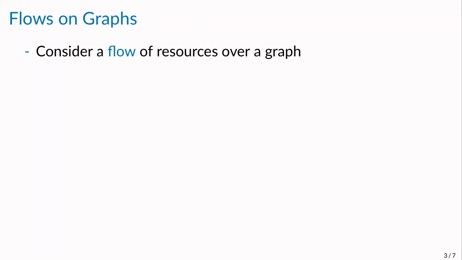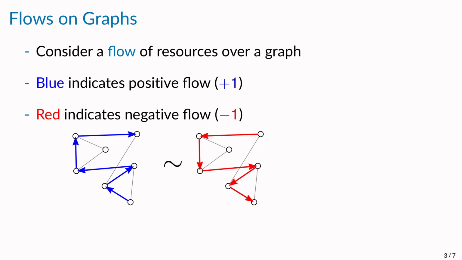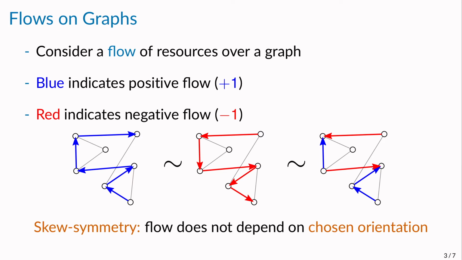A particular type of data we're interested in is flows on graphs. Let's consider a graph and indicate a flow on it by a set of oriented edges labeled blue here. However, if you change the orientation of the edges, you can actually represent the same flow just by changing the sign of the data on those edges, so that the blue flow on the left and the red flow on the right are equivalent. And in fact, you can mix and match this however you like, but the skew symmetry of flows tells us that the data does not depend on the chosen orientation.